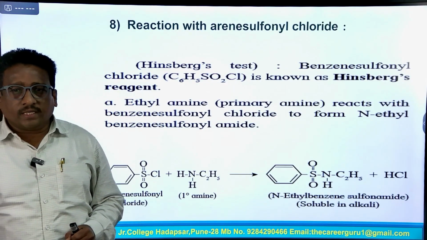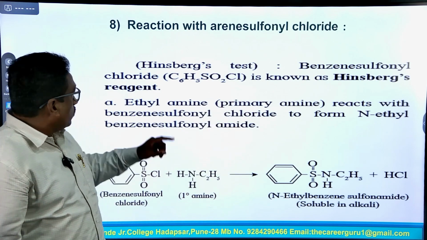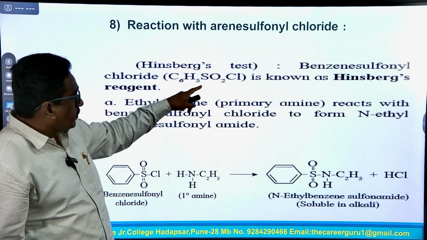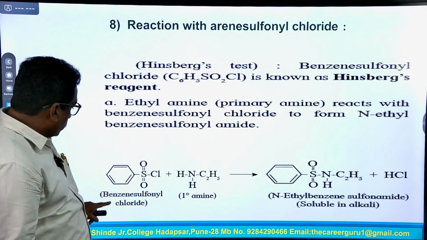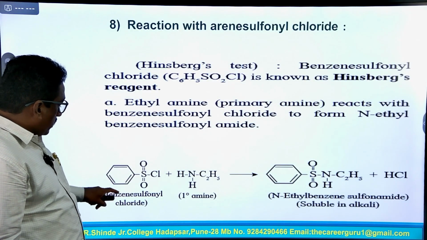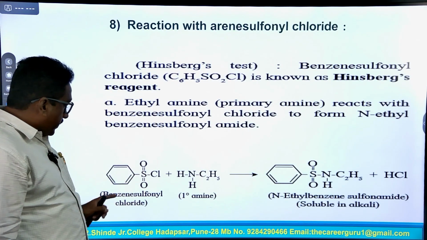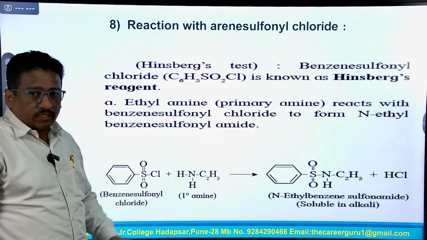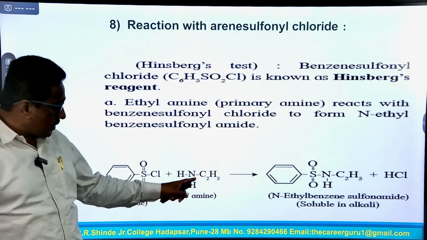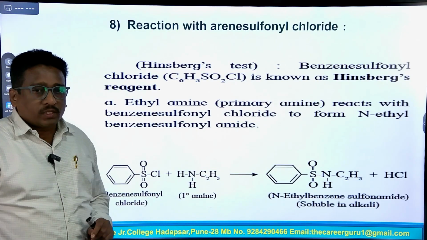So, in the Hinsberg test, the benzene sulfonyl chloride, C6H5SO2Cl, this is the structure of benzene sulfonyl chloride, benzene attached to S double bond O and Cl. This benzene sulfonyl chloride reacts with a primary amine, for example C2H5NH2, ethyl amine.